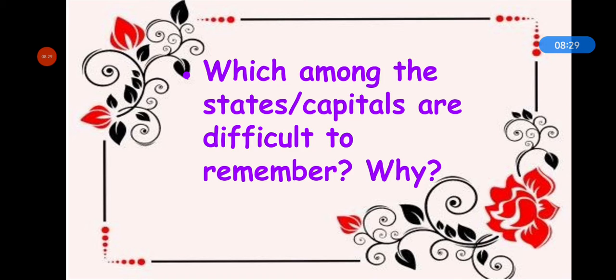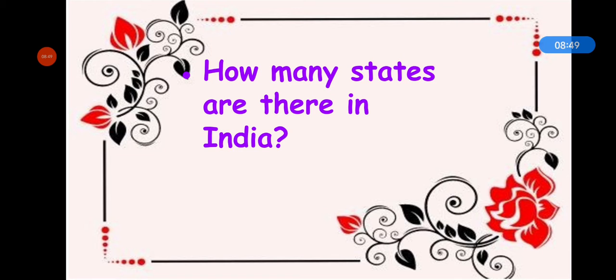In this way you can practice by writing that this capital is difficult for me to remember. But I think if we practice them by writing them again and again, it will be very easy for us to remember. Now answer, how many states are there in India?